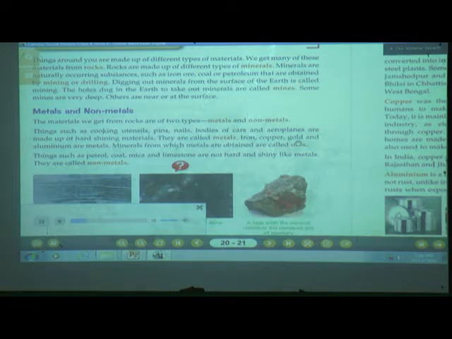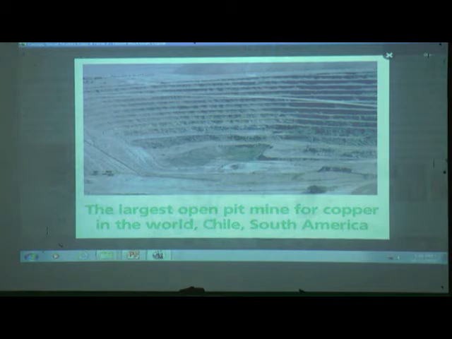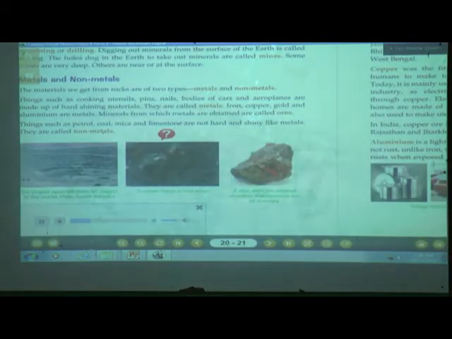Iron, copper, gold and aluminium are metals. Minerals from which metals are obtained are called ores. Things such as petrol, coal, mica and limestone are not hard and shiny like metals. They are called non-metals. Metals. Iron is one of the most useful metals.